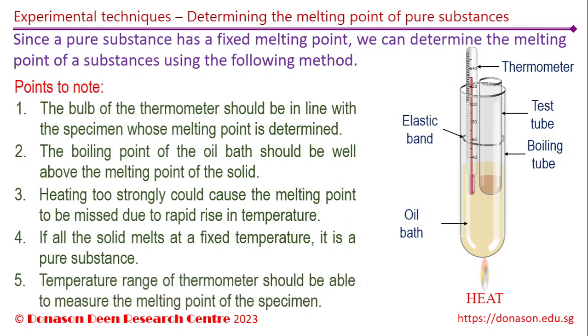The next point to remember is that the temperature range of thermometers should be able to measure the melting point of the specimen. We cannot use a thermometer that can measure up to 100 degrees Celsius to measure the melting point of a substance which melts at 150 degrees Celsius. This is quite obvious, though it must still be mentioned.